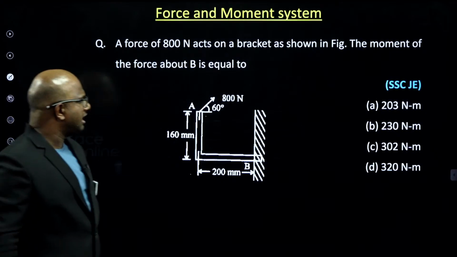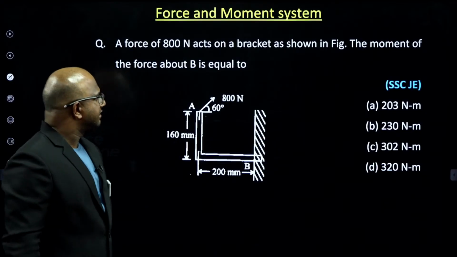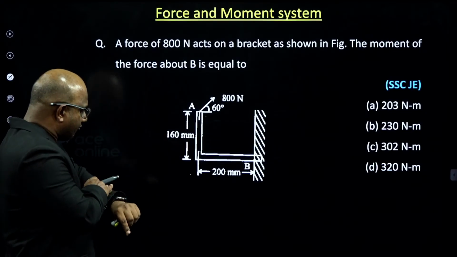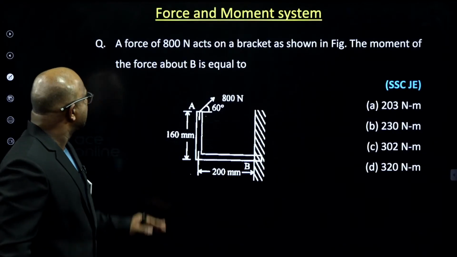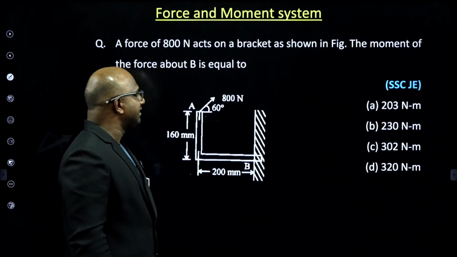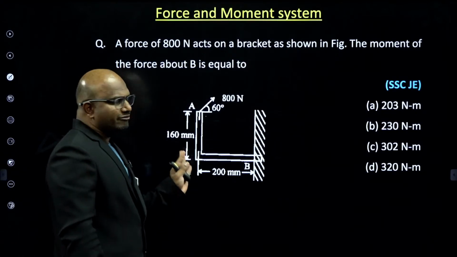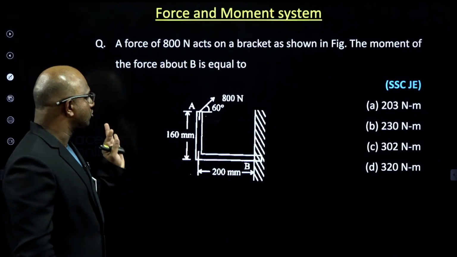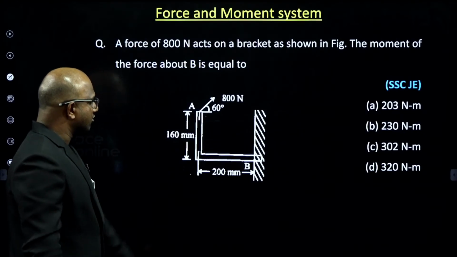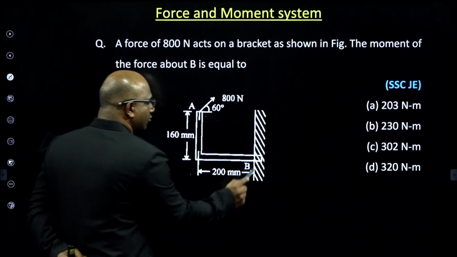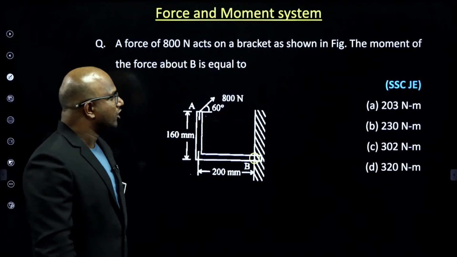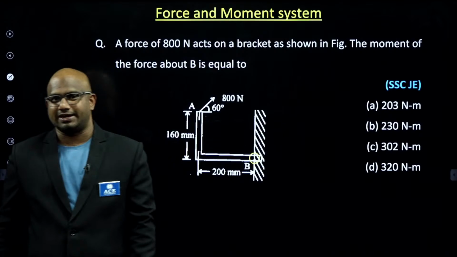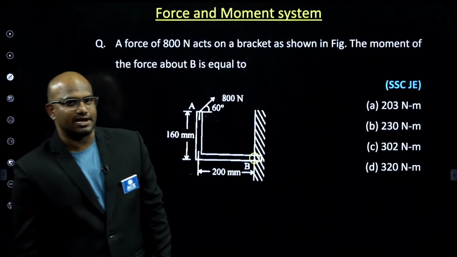See this question, a very, very beautiful question, guys. A force of 800 Newton acts on a bracket as shown in the figure. The moment of the force about B is equal to what? I will wait for some 30 seconds to solve this question. I want to find out the moment about B due to this force, guys. Let us see who will give me the answer. Please try, guys.